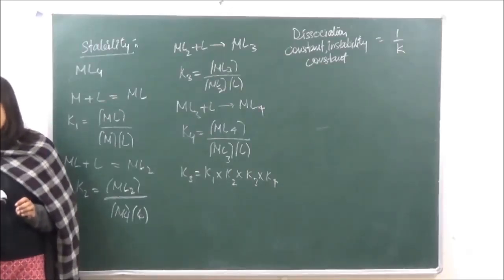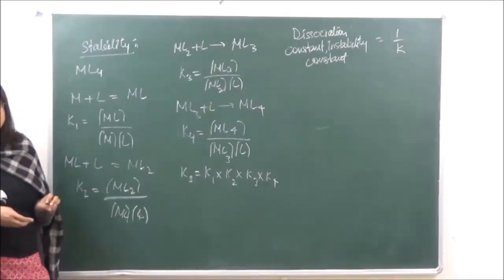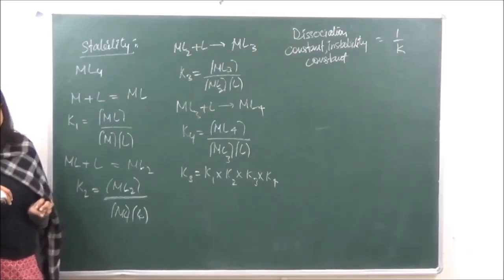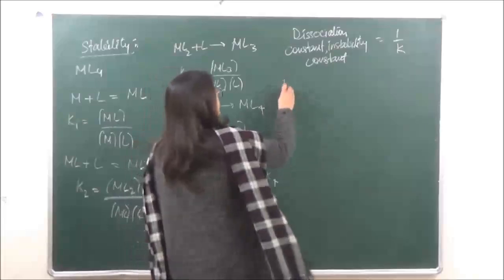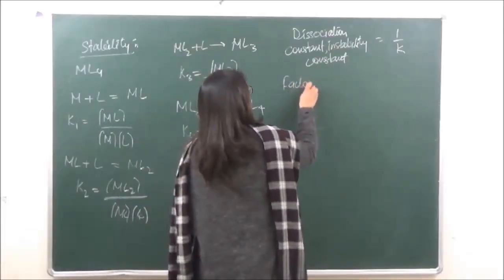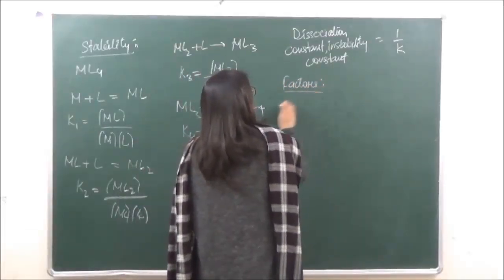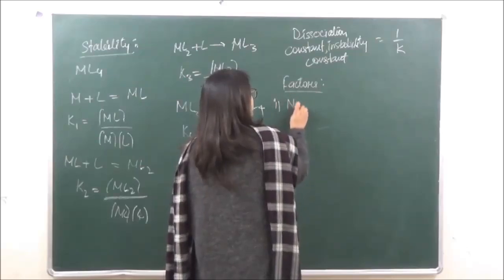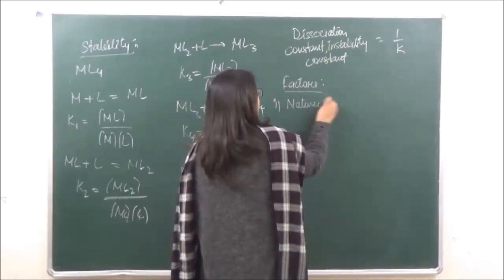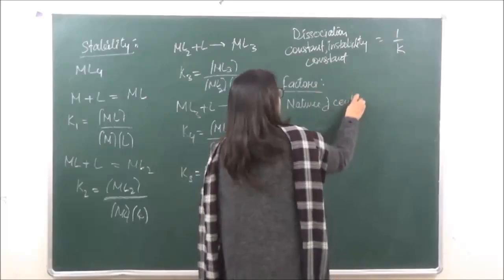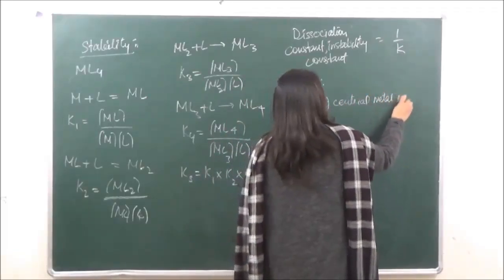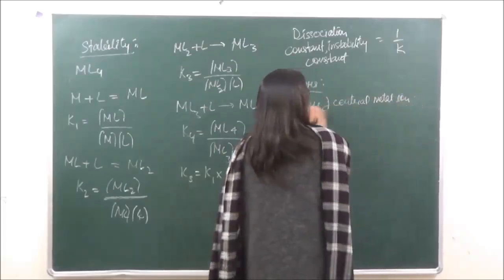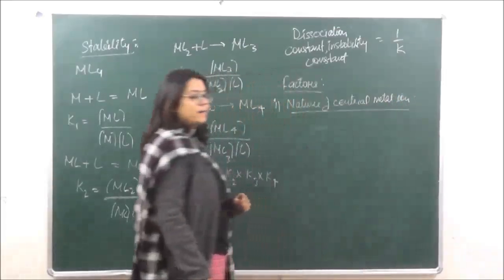Okay? Now let's go on to factors which are affecting the stability of the complex. The first one is the nature of the central metal ion.